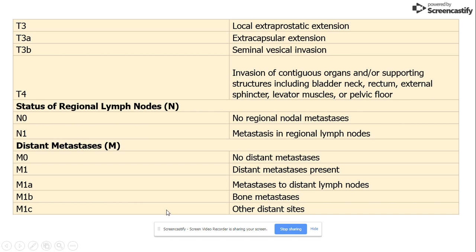So, in this video, we discussed the etiology, pathogenesis, morphology, grading, and staging of carcinoma prostate. In the next video, we will explain about the management of carcinoma prostate.